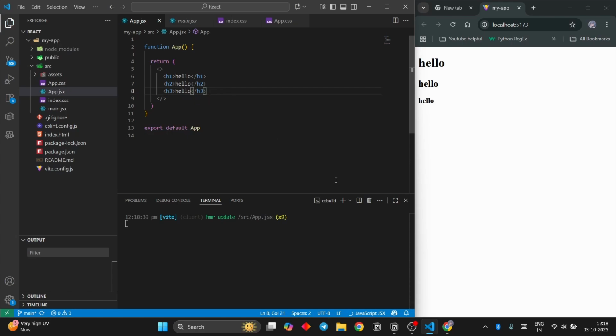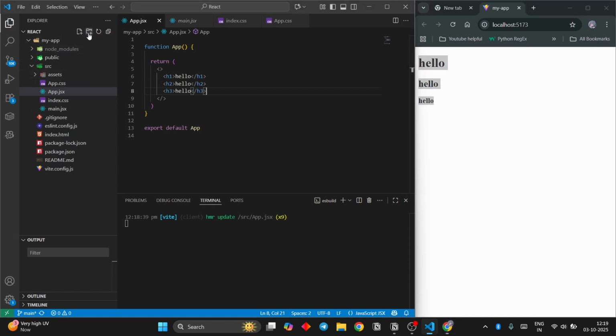Now I'm gonna show you how to make a component. What's a component? A component is a piece of the website. Example, as you can see, I have hello, hello, hello. I want to make a component that will replicate this again and again. It's like a function being called whenever you need it.